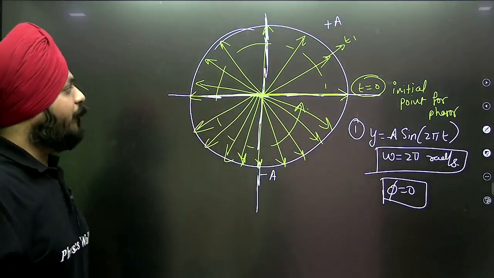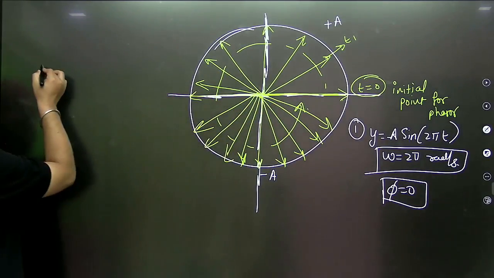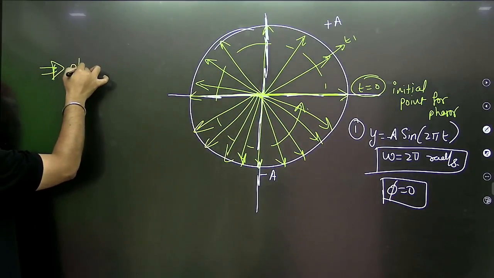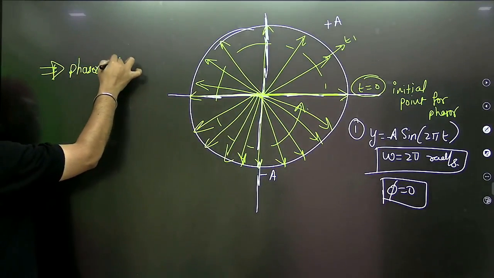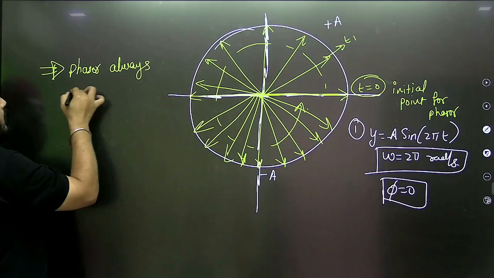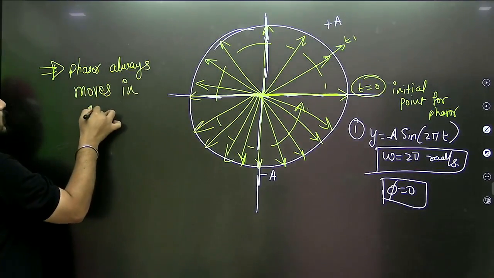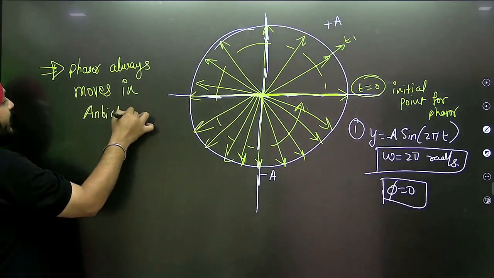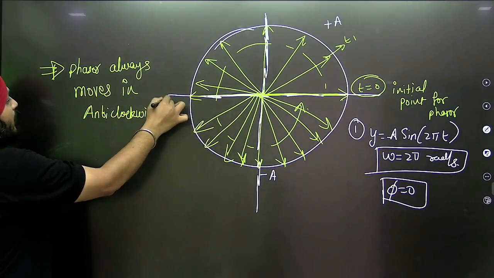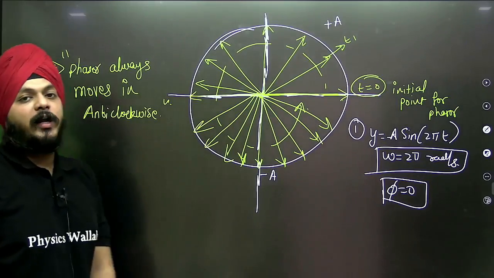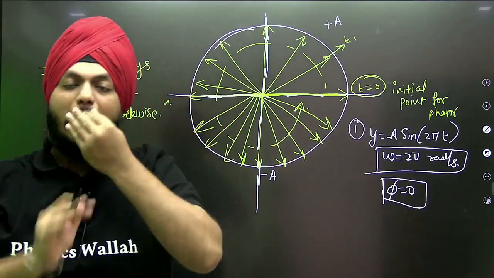For that I want to write it down. Phasor always moves in the anti-clockwise direction. Always.